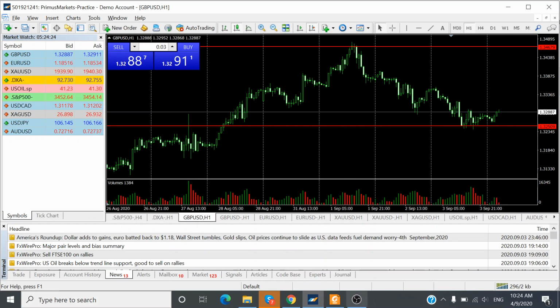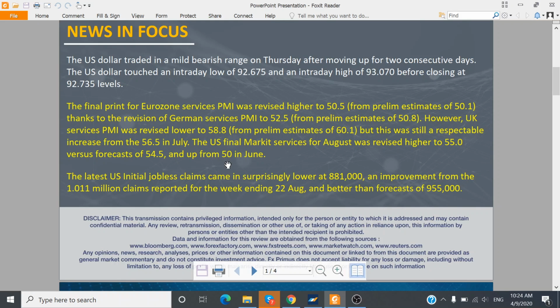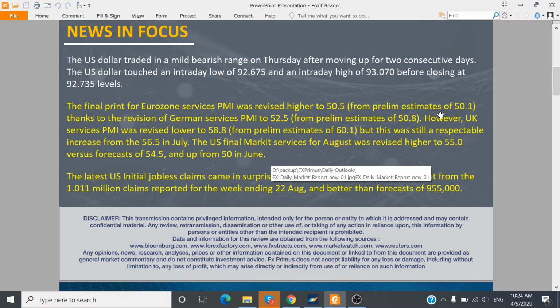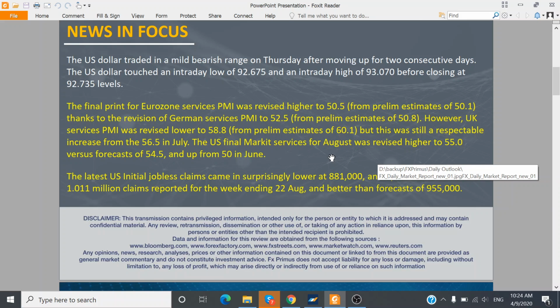Okay, so in terms of the economic data released yesterday, most of the services PMI numbers for yesterday came in marginally positive, and for the Eurozone data, it was coming in at 50.5, beating market expectations of 50.1, and only the UK data was negative, coming in at 58.8, lower than market expectations of 60.1.